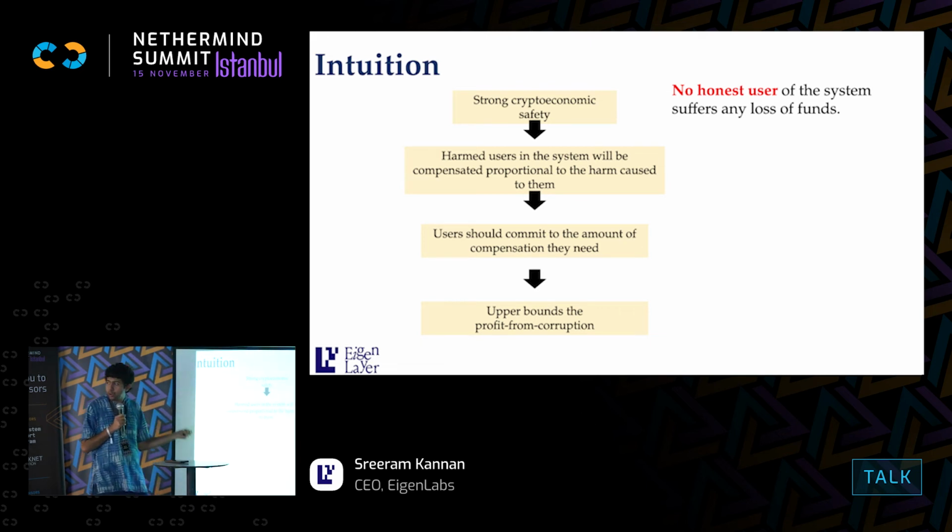Essentially what we need is, if there were harmed parties due to some kind of double confirmation, then they must be compensated. If they're compensated more than they were harmed, then they don't suffer any fundamental loss of funds. So this means we need the user to reveal how much harm they will suffer. We're not going to go around asking everybody, hey, an attack happened, how much did you lose? A protocol cannot do that in a neutral manner. So we need a neutral protocol level mechanism to solicit the amount of harm that may be caused by something like a reversion attack.